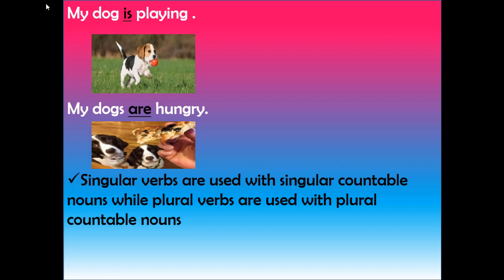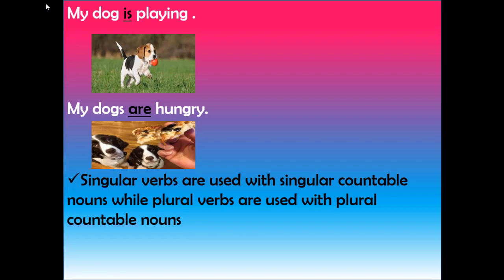Dear students, there are some examples for further clarification of singular countable and plural countable nouns. Students, we can see in this slide, dog is a singular countable noun and we will use the singular verb is with dog. In the second example, we can see my dogs are hungry. Dogs are plural countable nouns. We will use the plural verb are with dogs.